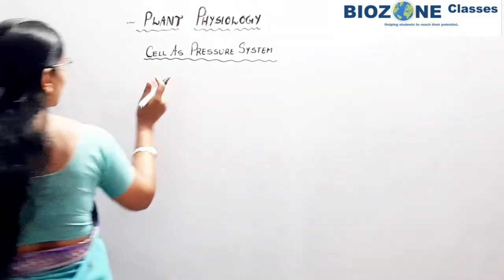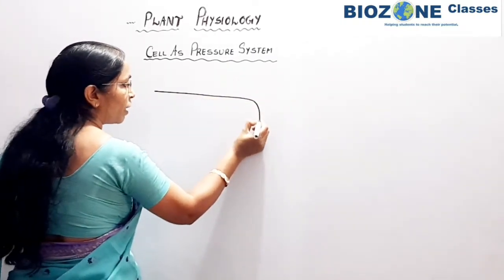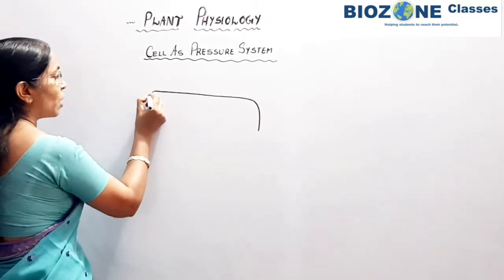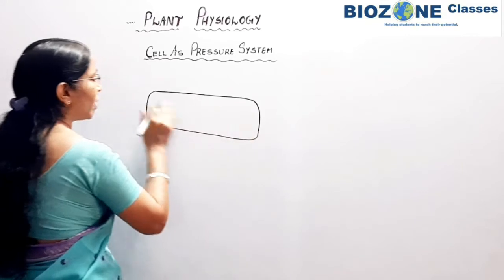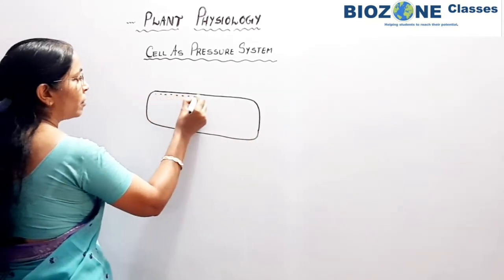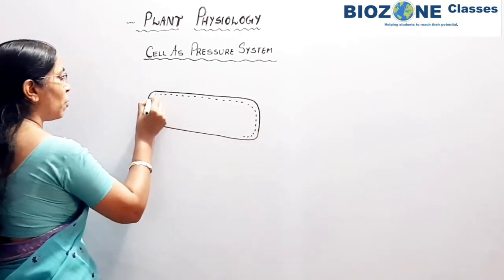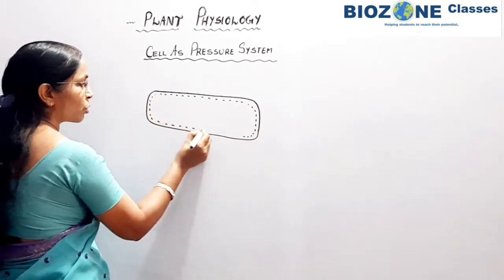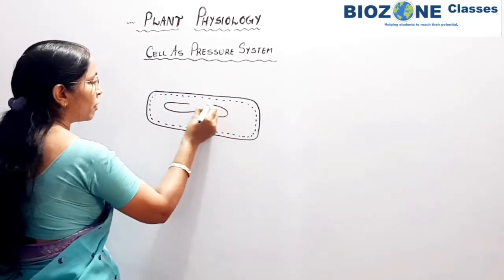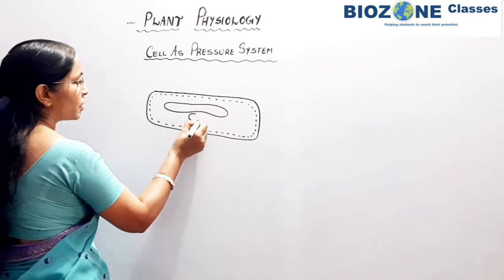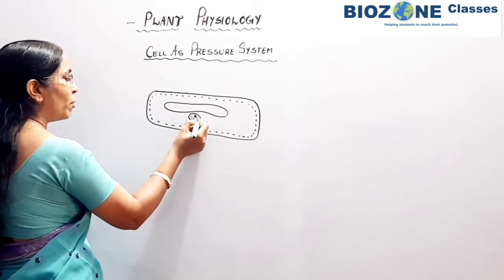When we study the cell as a pressure system, remember that in a plant cell the thick cell wall is present at the outermost side of the plasma membrane, and inside the plasma membrane the protoplasm is present. You all know the typical structure of the plant cell. A single large vacuole is present and the nucleus is located towards the periphery. So these are the common features.